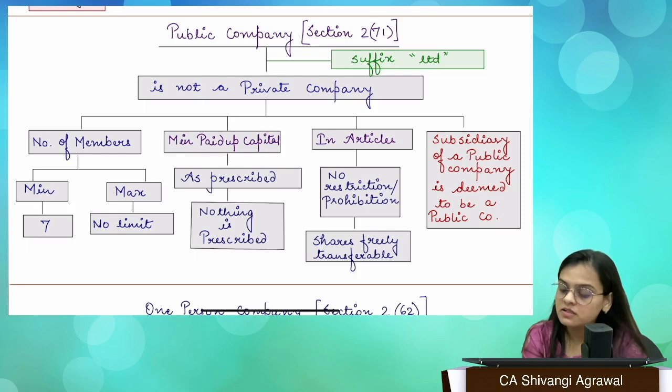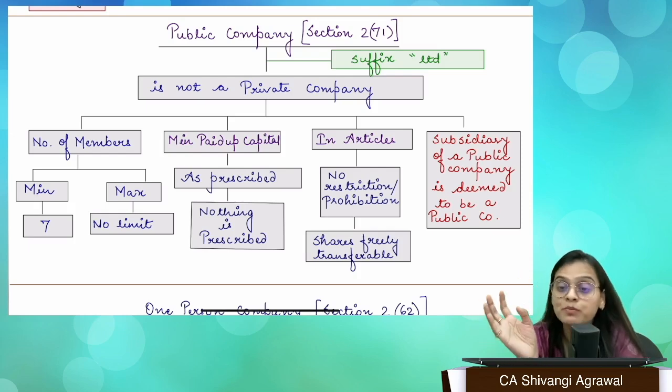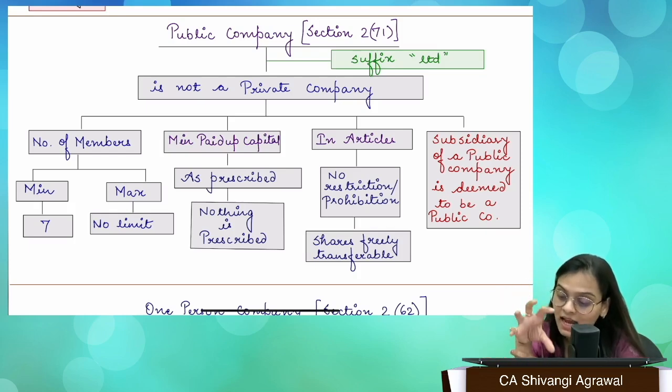So we have a subsidiary of a public company. Now you have to understand that a private company has lesser compliances to do. It is not exposed to a lot of things that you have to follow this, you have to disclose that. But public companies, because they are also open to public issue and they might have public money, have a lot of disclosures to make. Now, supposedly there's a public company which has even gone for IPO and has a lot of public money. And when they have taken that money, they have invested that money in the private company. Now, that private company is not supposed to report anything. So this becomes a problem.